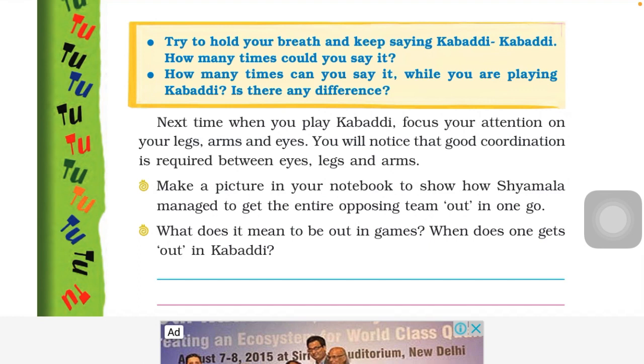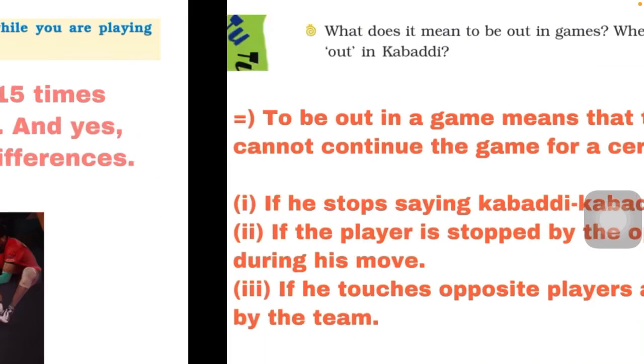Now the second one: what does it mean to be out in games? When does one get out in kabaddi? Here we have to give the definition of out, and also write when one gets out. So you have to give the rules for when someone is out in a kabaddi game. Then you can write your answer.